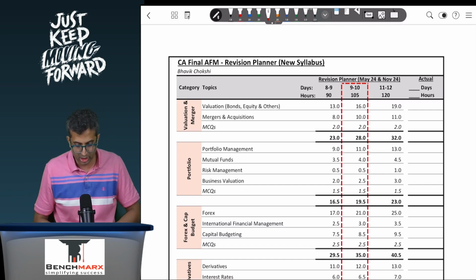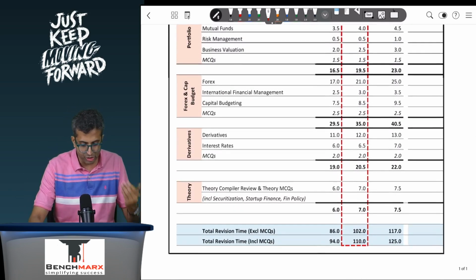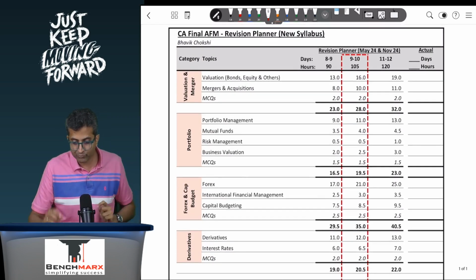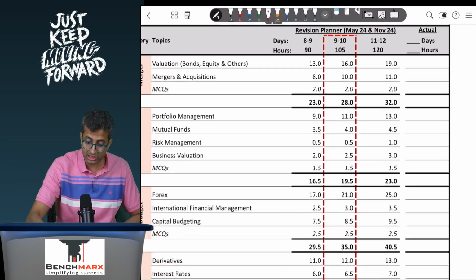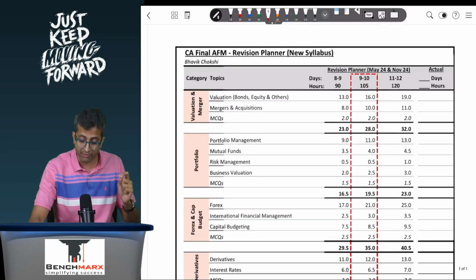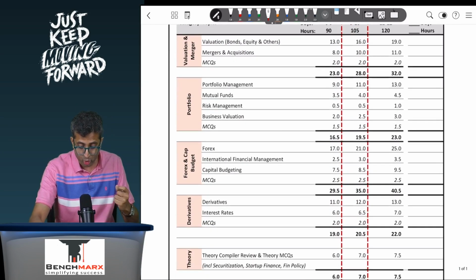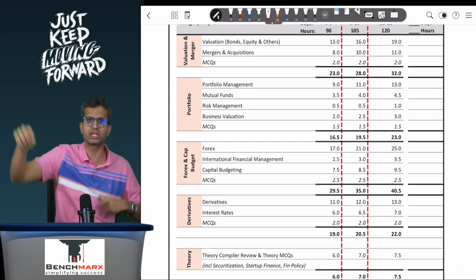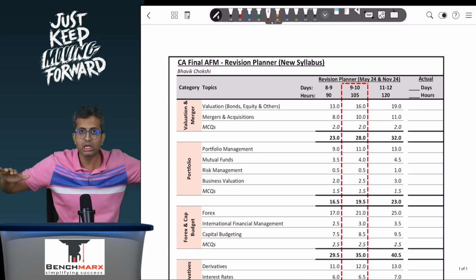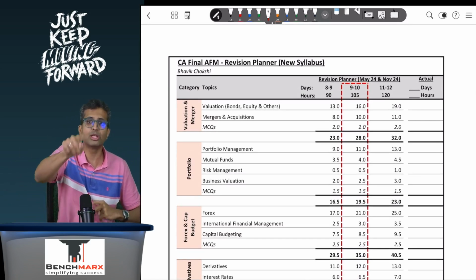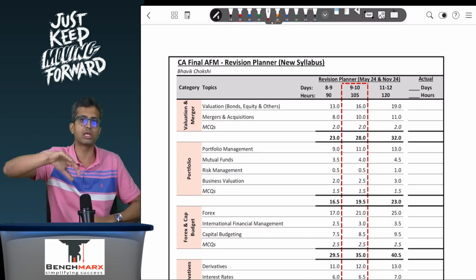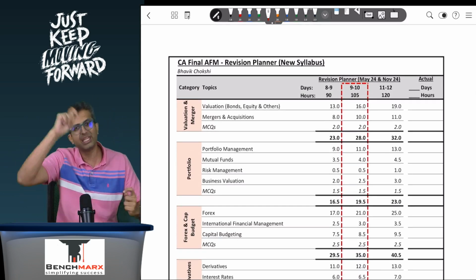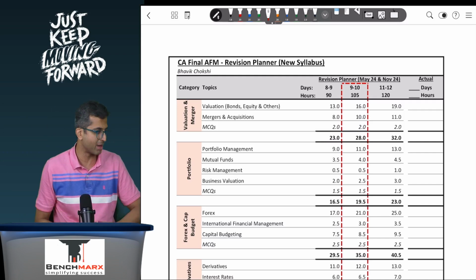So I will share this revision planner again on the Telegram channel along with the FR1. I've kept a section for you where you track it, actual days, your target and hours, and for everything that you're doing, please maintain a list and a log over here, because this will become your base for your second revision. What I have given is a general reference. The time that you take in the first revision, typically around 60-70% of that time is taken in the second revision. So from this paper, you will be easily able to map up your second revision plan as well.